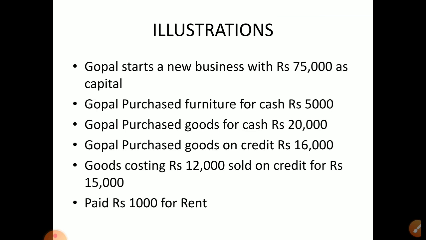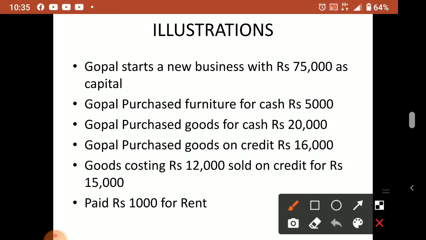Okay, so one illustration is here. Gopal starts a new business with 75,000 as capital. So Gopal is the person. Here we are discussing which form of business? In business studies we studied there are different forms of business: sole proprietorship, partnership, joint Hindu family, company form of business, joint stock company. Here the accounting we are studying this year in the 11th standard is sole proprietorship accounting.